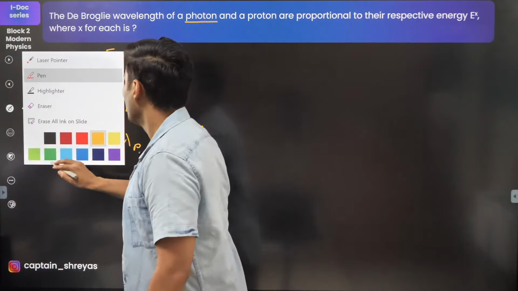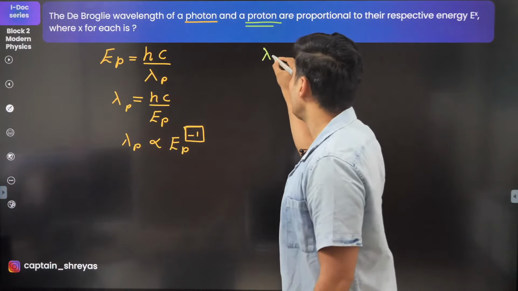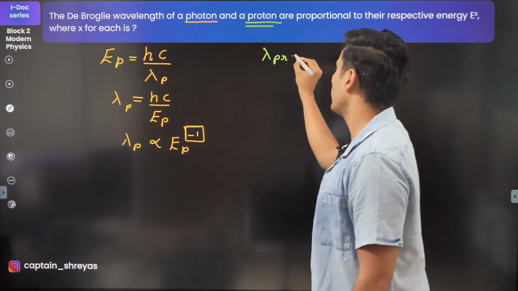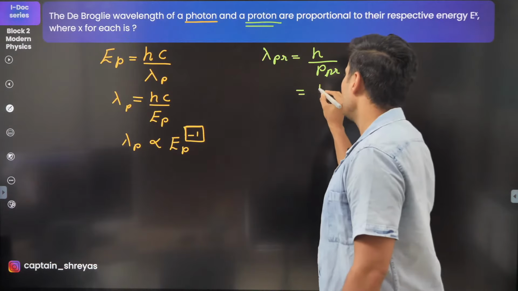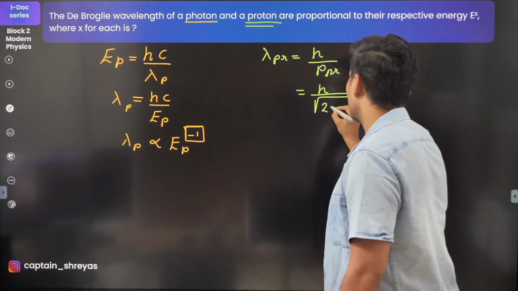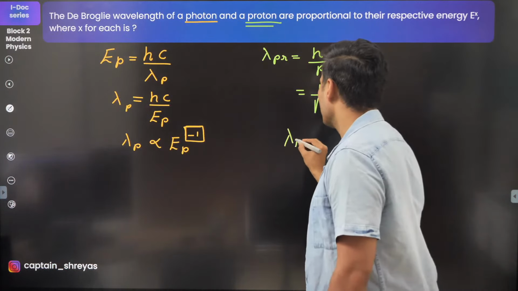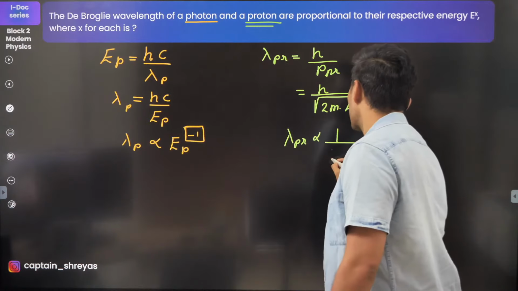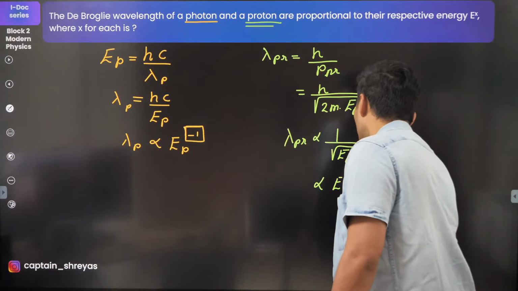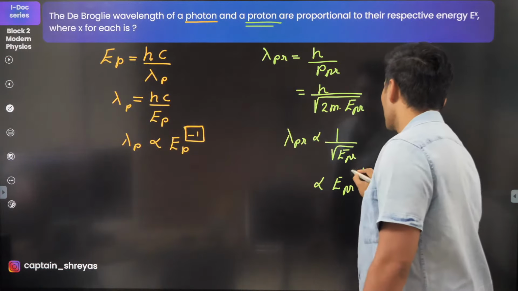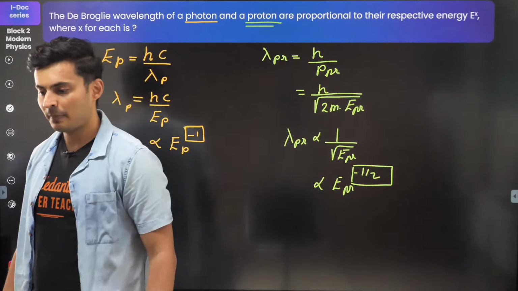That is the proton. So for a proton, what are you going to do? Think lambda for a proton. I can write it as h by the momentum of that proton, and the momentum of the proton is root of 2 times mass times energy of that proton. So lambda of the proton is inversely proportional to root of the energy of that proton. So it is directly proportional to energy of the proton raised to -1/2. So hence the answer is -1/2. So it's -1/2 and -1.